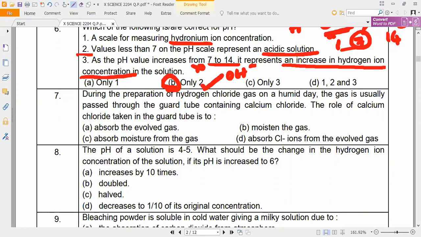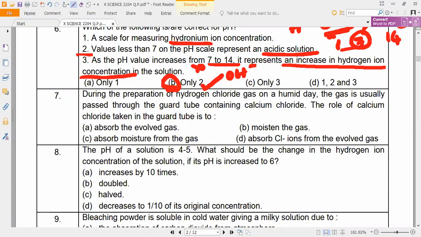During the preparation of hydrogen chloride, hydrogen chloride means what? HCl. Correct? Gas means it does not have any kind of moisture. So on a humid day, the gas usually passes through the guard tube containing calcium chloride. Calcium chloride means CaCl. So the role of calcium chloride in the guard tube is to absorb the moisture from the gas. That is its importance.